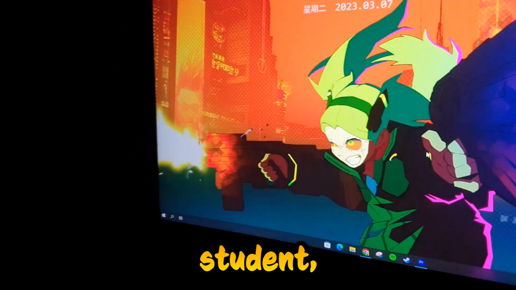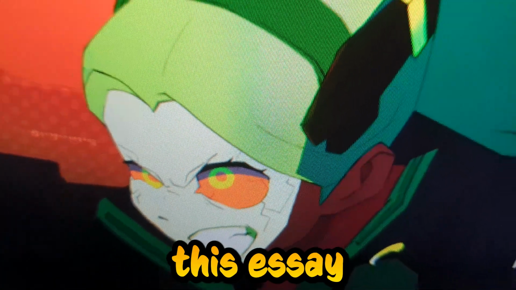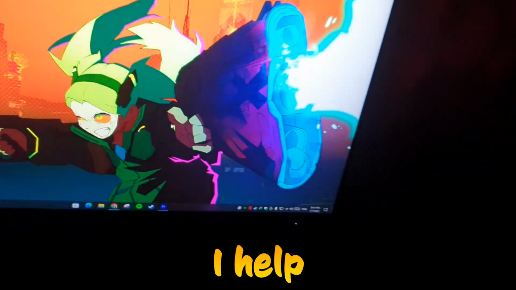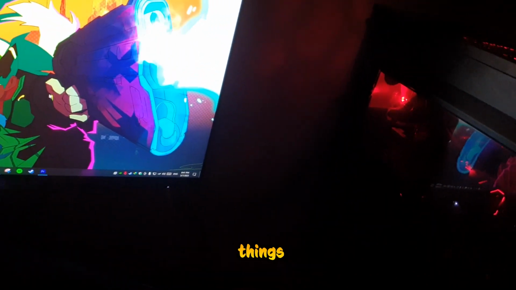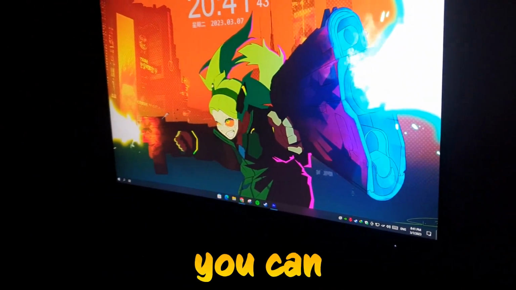Whether you are a high school student, a college student, or you have a master's degree, this AI essay generator can serve your needs and help you save time. And one of the best things about this AI tool is that it's completely free and you don't need to pay anything to anyone. Additionally, it's incredibly fast and you can generate an essay in just a few minutes, freeing up your time for other important tasks.